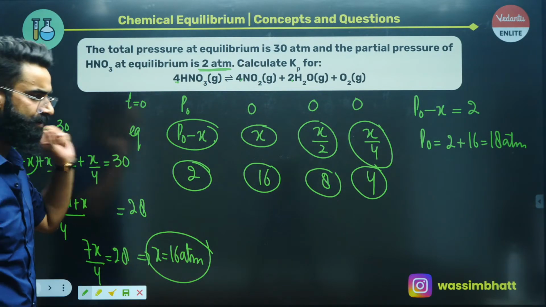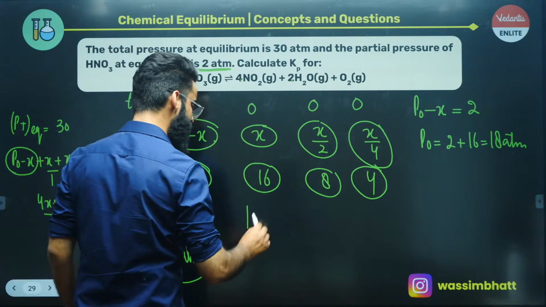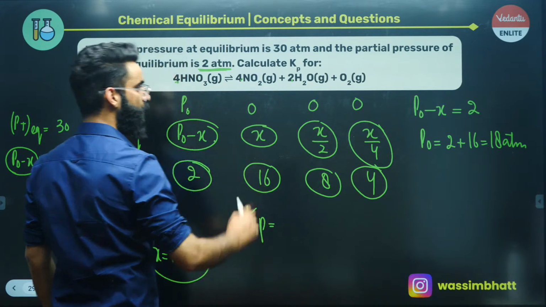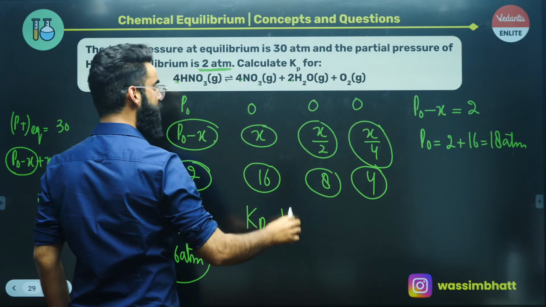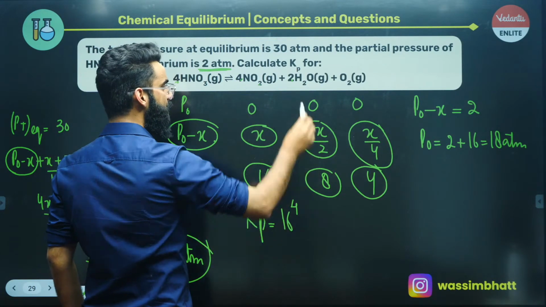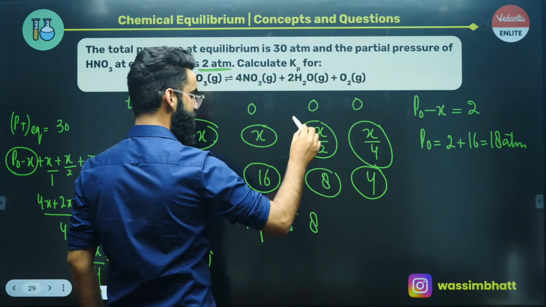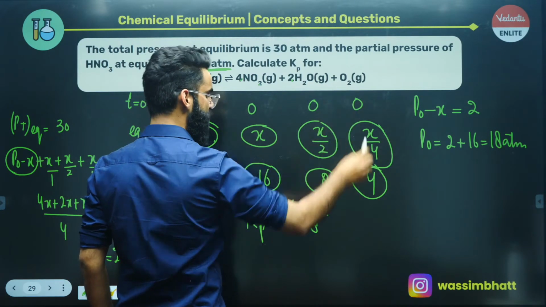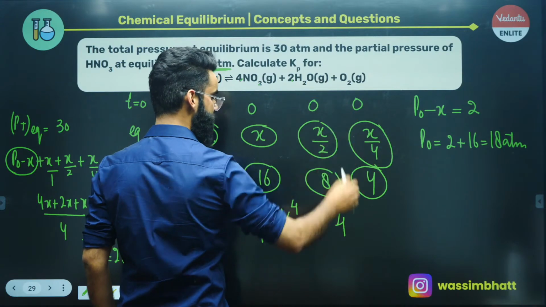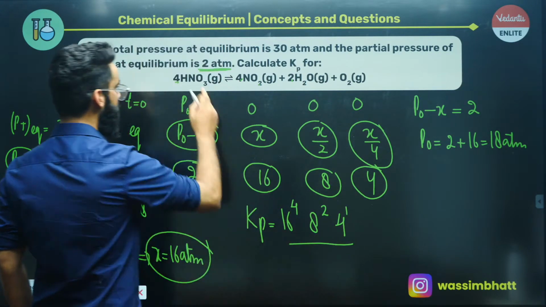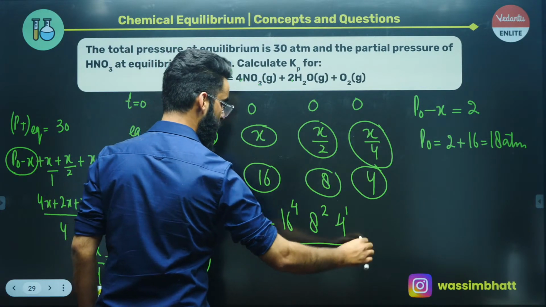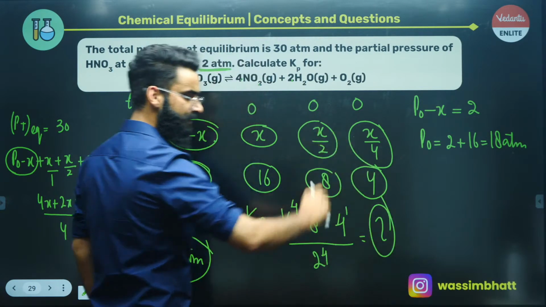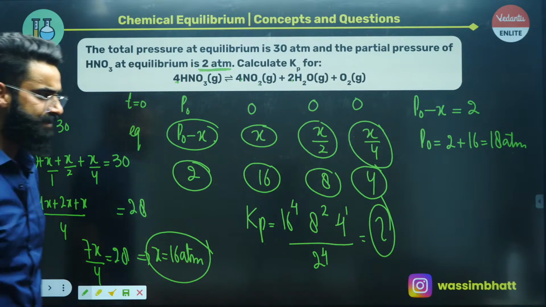Once you get the partial pressures of reactants and products at equilibrium, you can just write the Kp expression. Partial pressure of NO2 at equilibrium is 16, raised to the power of the stoichiometric coefficient, 4. Partial pressure of water at equilibrium is 8, raised to the power 2. Partial pressure of O2 at equilibrium is 4, raised to the power 1. Divided by partial pressure of HNO3 at equilibrium, which is 2, raised to the power 4. Just solve it, get the value of Kp, that's all, right? That's all you have to do.